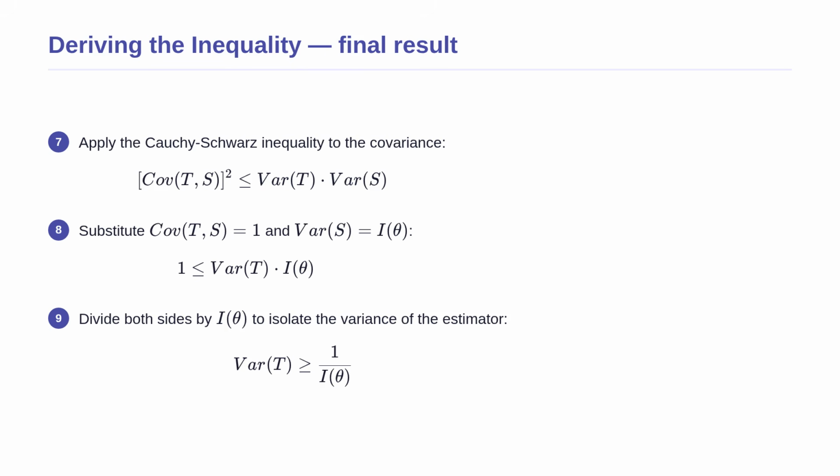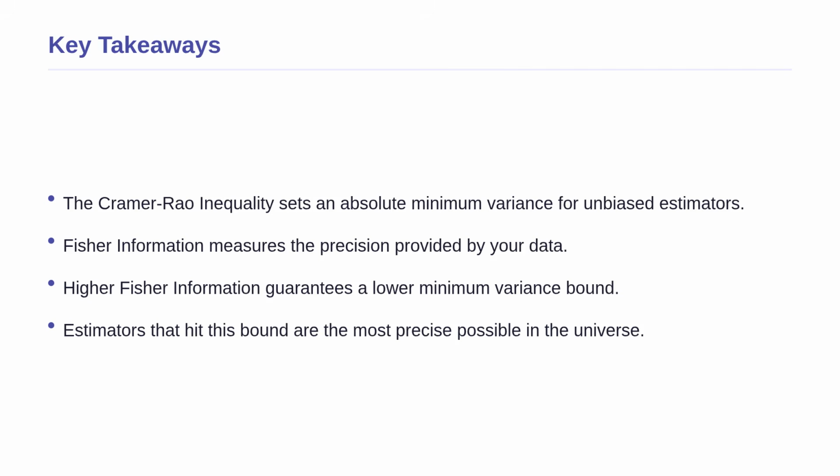Furthermore, the variance of the score function is the exact mathematical definition of the Fisher information, I of theta. Substituting these known values into the inequality, we get 1 is less than or equal to variance of T times the Fisher information. Dividing both sides by the Fisher information gives us a final result, the Cramer-Rao inequality. So we have proven that this fundamental limit holds.